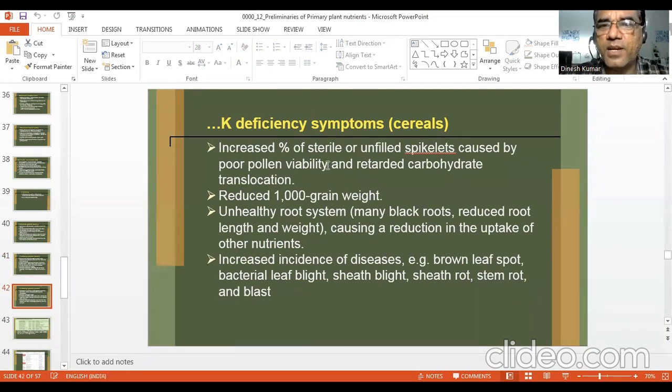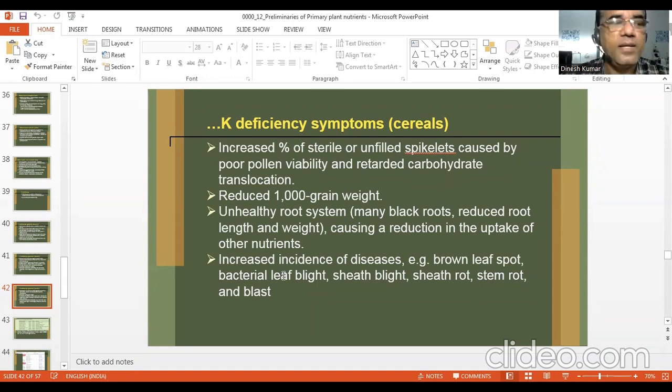Increased percentage of sterile or unfilled spikelets caused by poor pollen viability and retarded carbohydrate translocation, reduced 1000 grain weight, unhealthy root system, increased incidence of diseases like brown leaf spot, bacterial leaf blight.